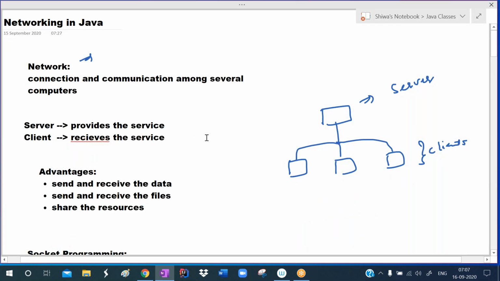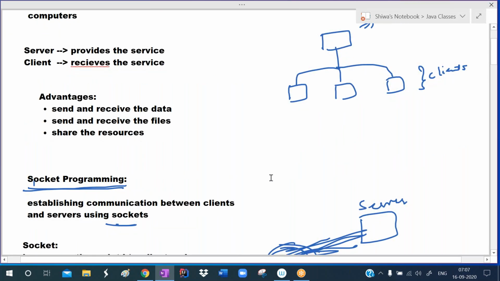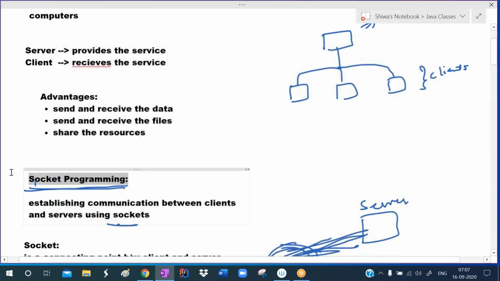In the previous class, we discussed networking in Java. We discussed socket programming, so we can establish a connection between two Java applications. One is the server application, another one is the client application. With the help of sockets, we are establishing communication between two applications. That programming is called socket programming.